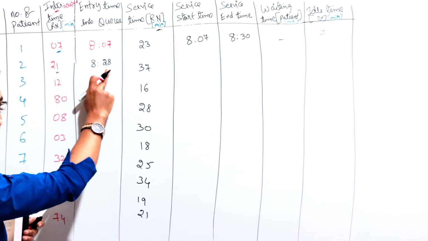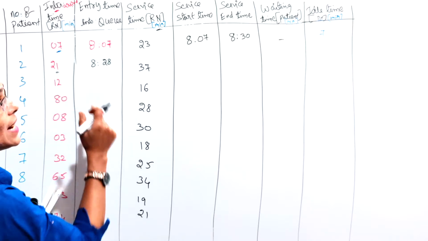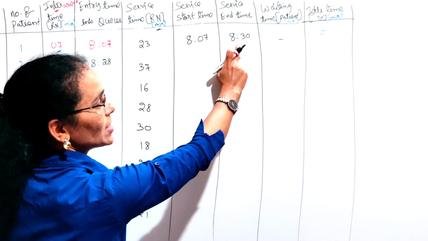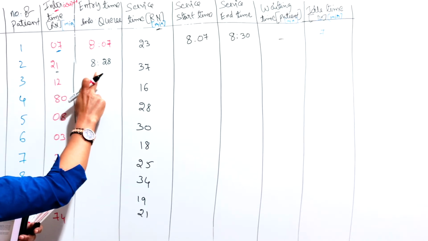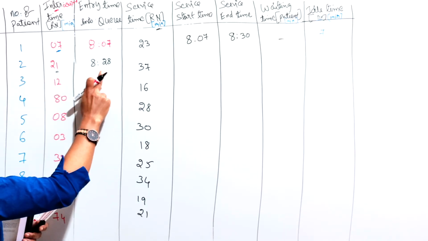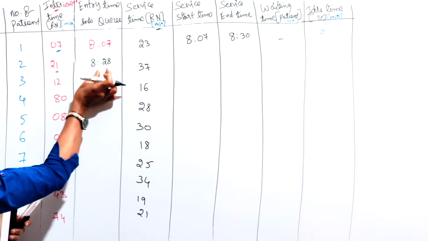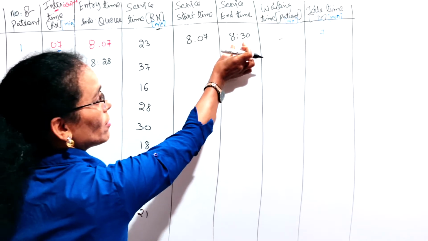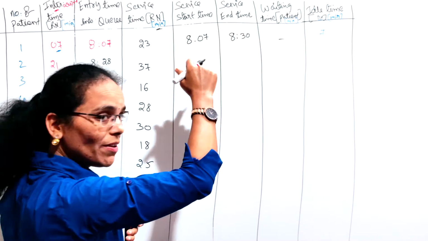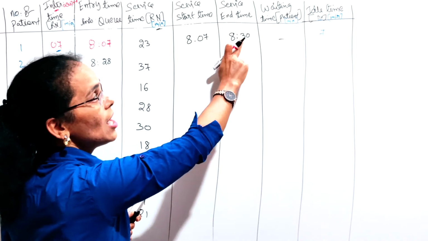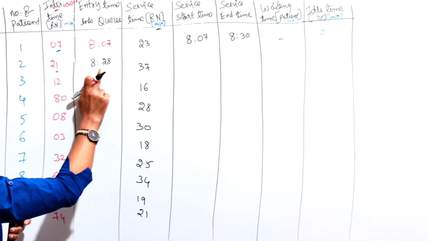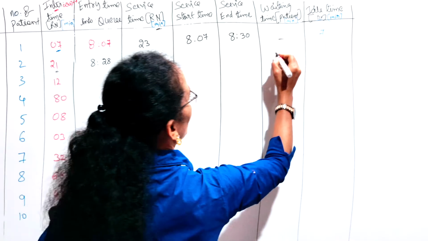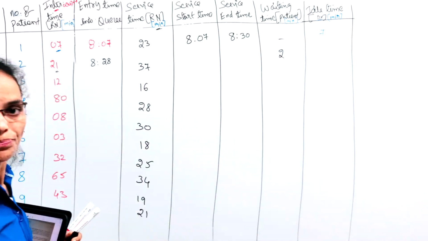He reached at 8:28 but when did the service start? The doctor was with the first customer till 8:30. The doctor was with the previous patient till 8:30, so this patient was waiting for 2 minutes. So the patient waiting time is 2 minutes.